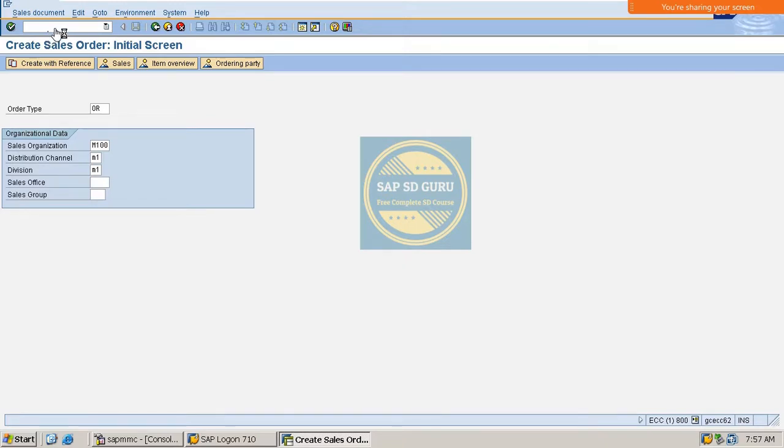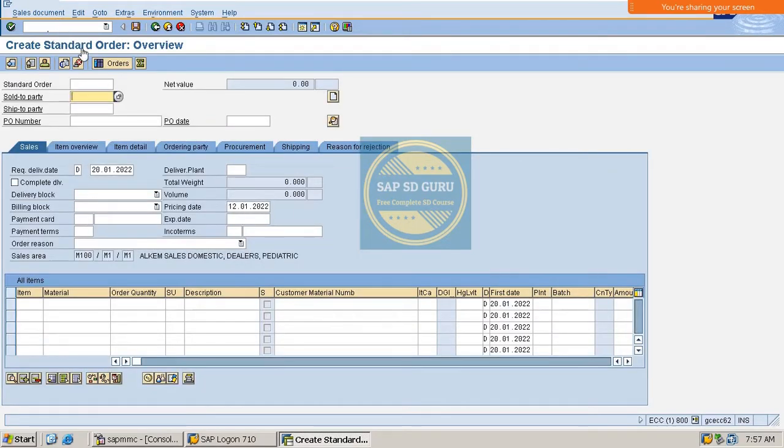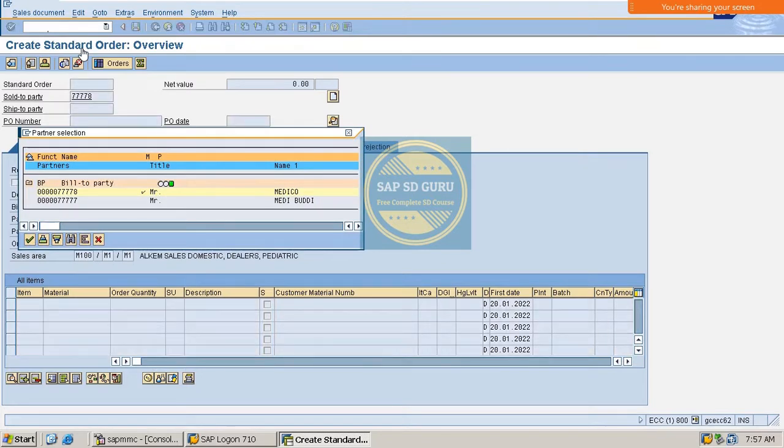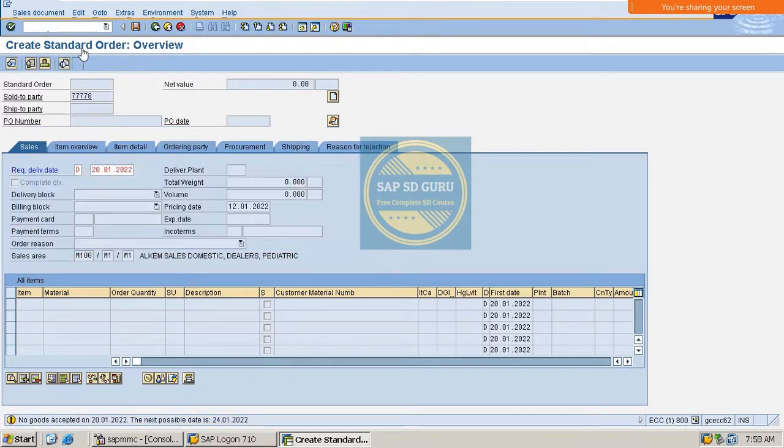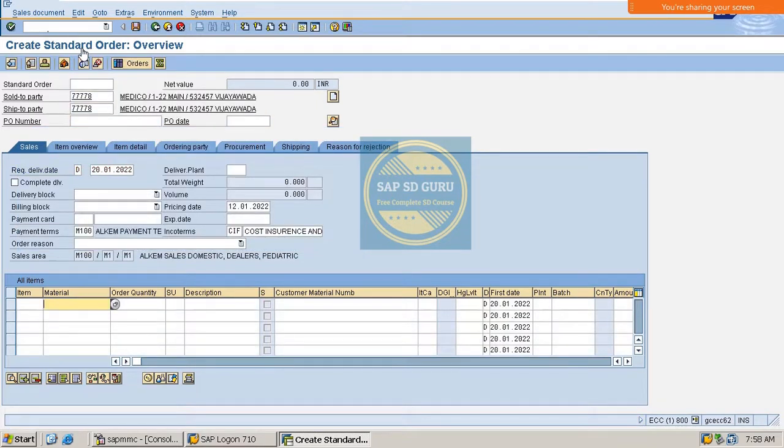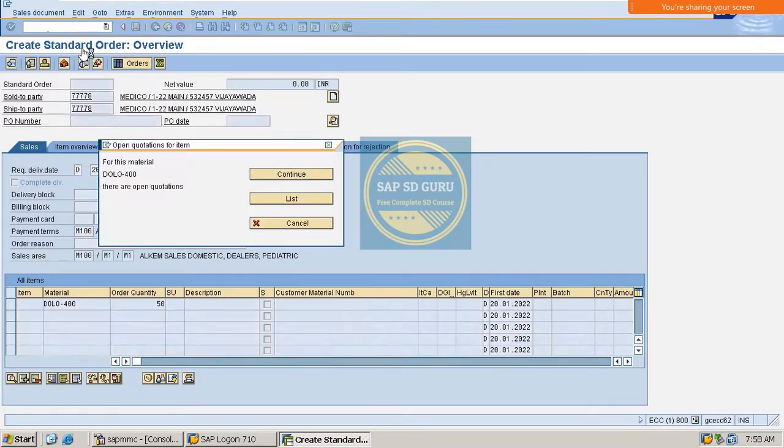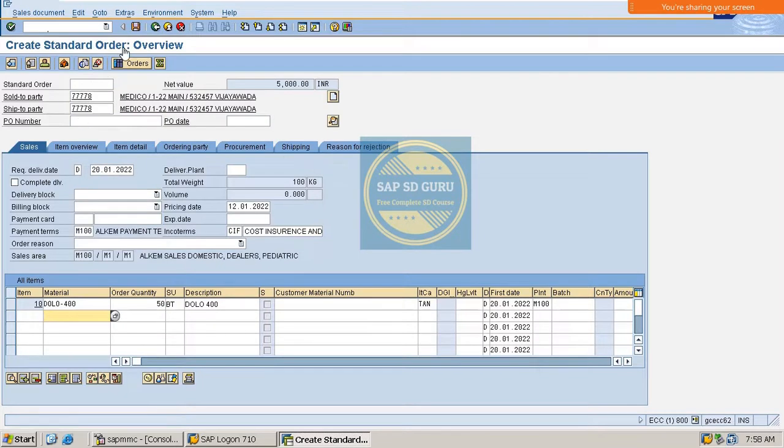This is the standard order which I am creating now. Here our material is Dolo 400.